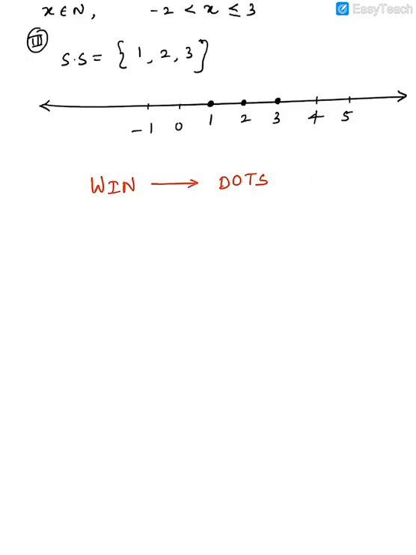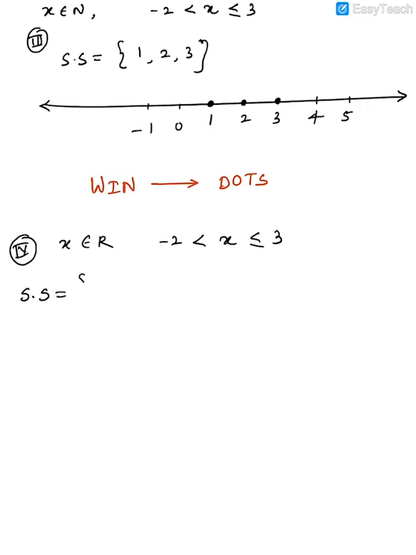So now case number 4, now we are doing it for a real number. So how to do it? If I tell you x belongs to real number and the condition is still the same, x more than minus 2, less than or equal to 3. First, how to write the solution set? So look at this properly.